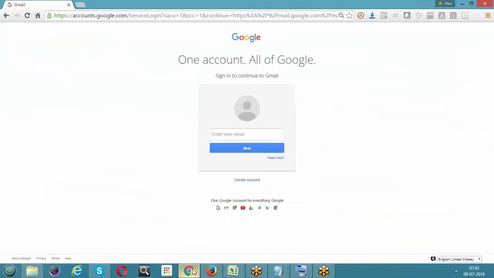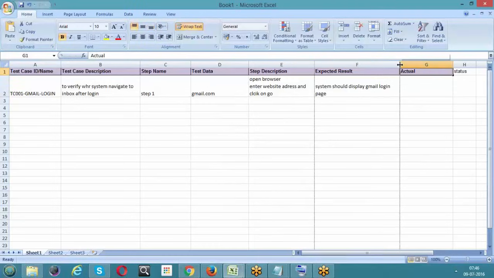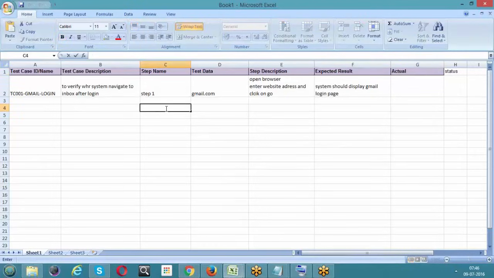It's one account for all of Google, or a sign in option. So whenever we write gmail.com and click on go, the system should display the Gmail login page. This is how we write the test cases. We will not write the actual result now, just up till expected.